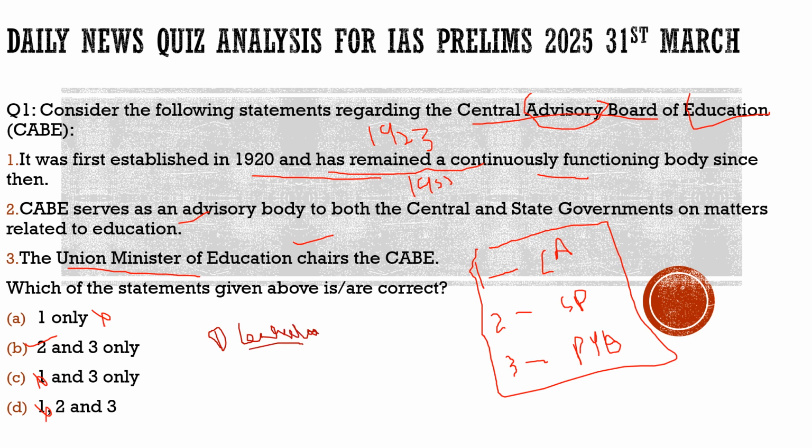We assume there should be continuous meetings between the center and the states. But unfortunately, it has been found that since 2019, when the new National Education Policy was introduced, there has been no such meeting of the Central Advisory Board of Education.